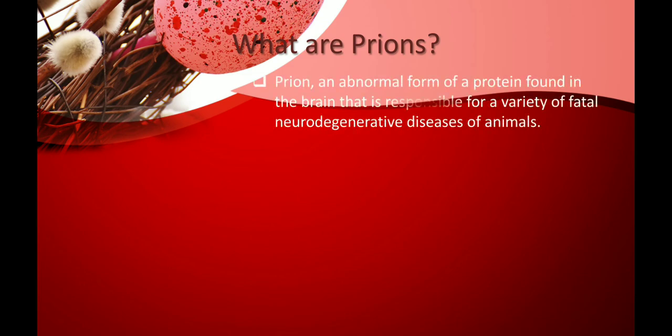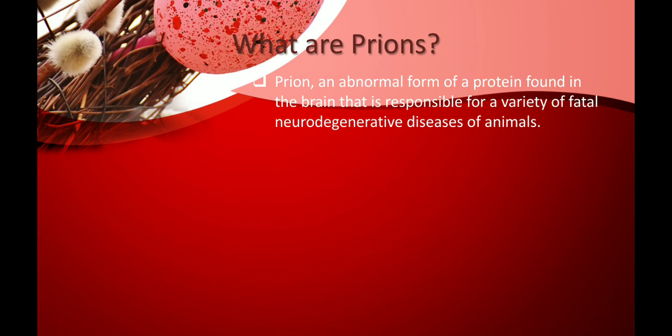What are these prions? Prions are the abnormal form of a protein found in the brain. These abnormal protein molecules are sometimes responsible for a variety of fatal neurodegenerative diseases of animals.